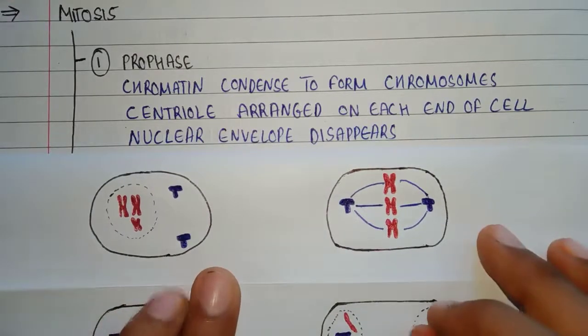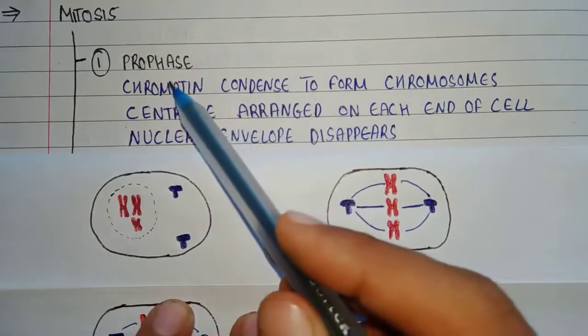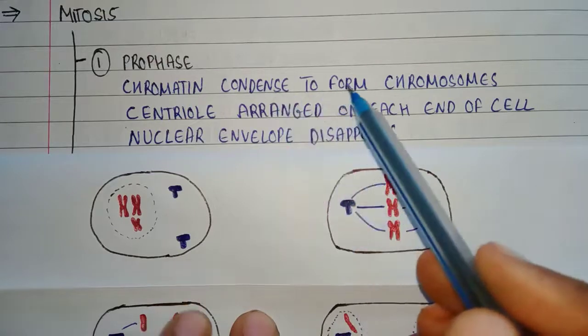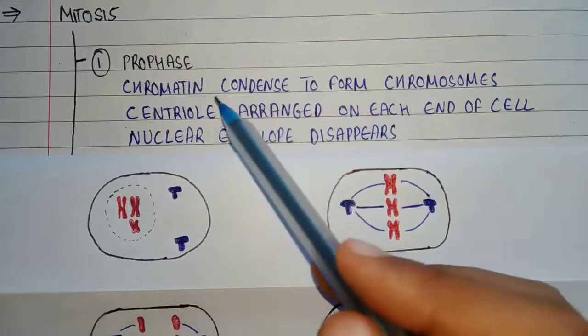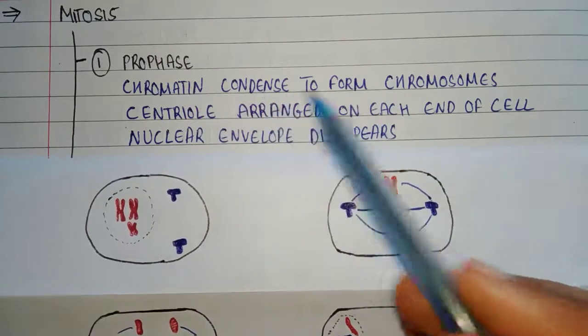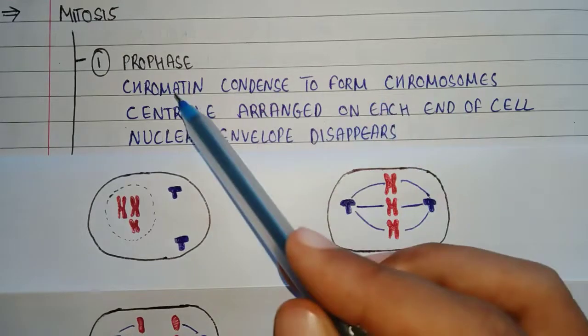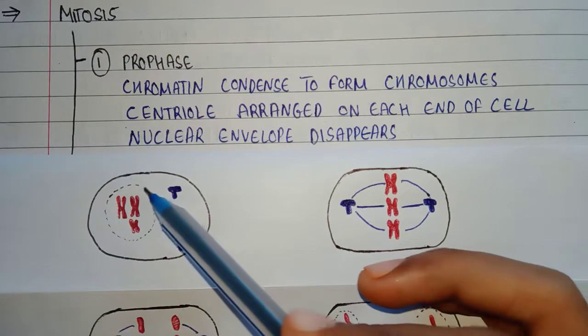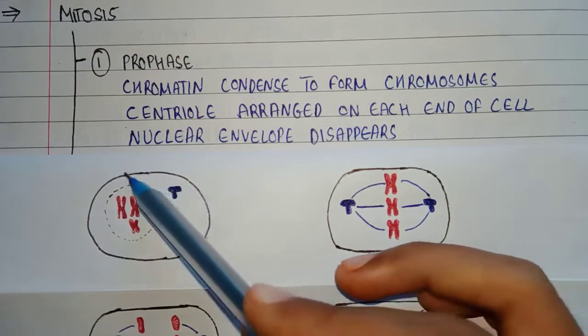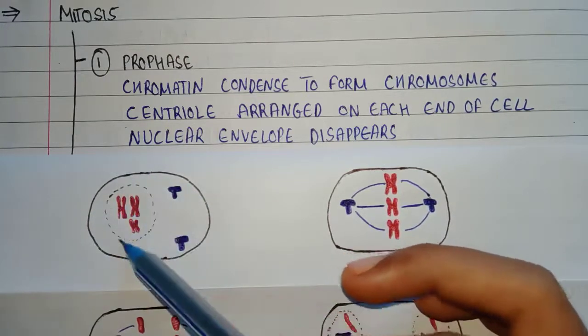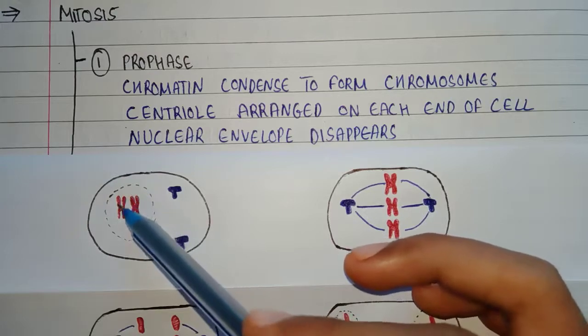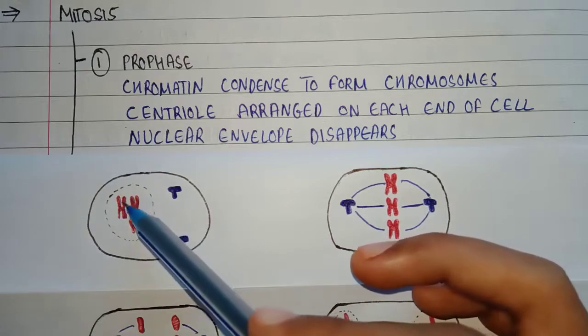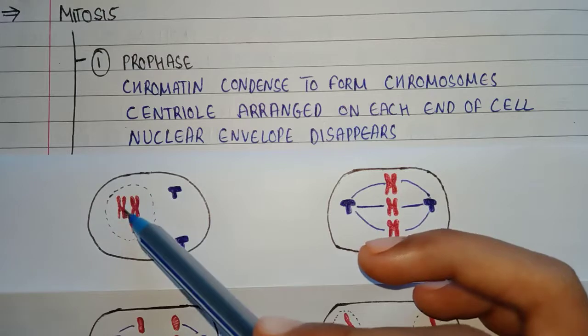As you can see, in prophase, chromatin condenses to form chromosomes. Chromatin is the thread-like structure present in the nucleus of the cell. So in this diagram, this is the cell and this is the nucleus of the cell. The chromatin thread-like structure present in the nucleus condenses and forms chromosomes.